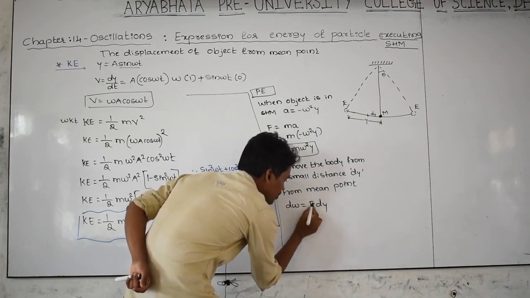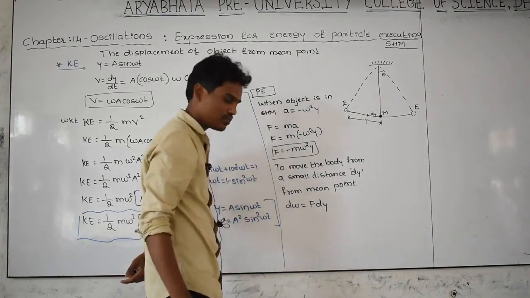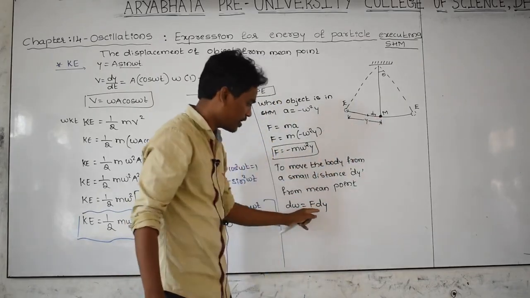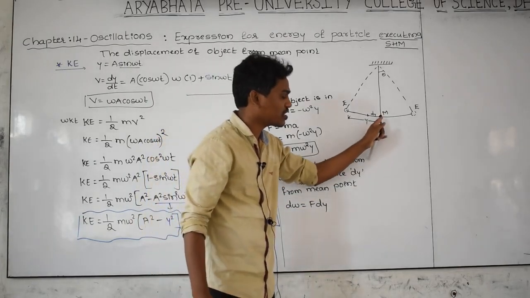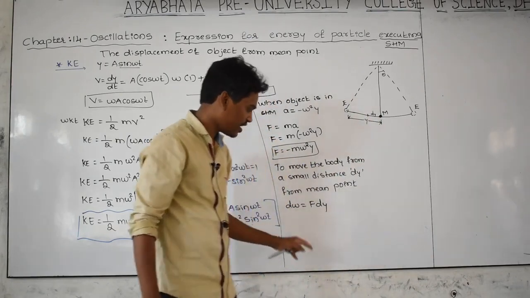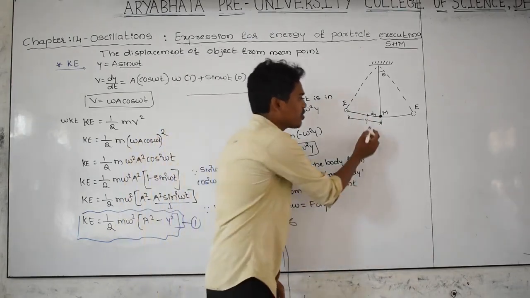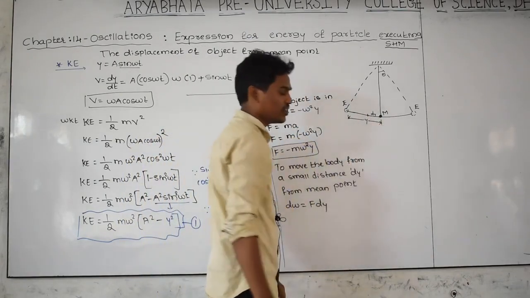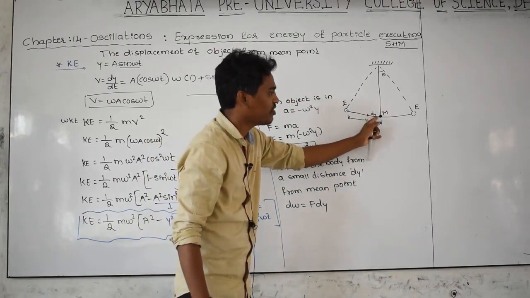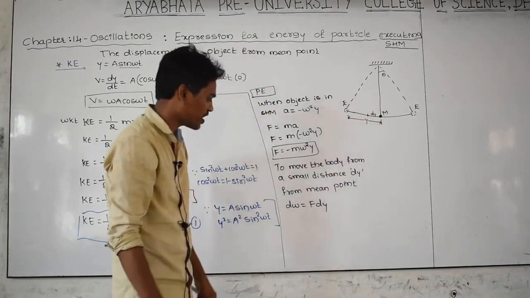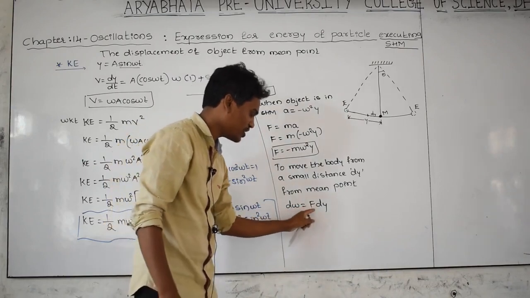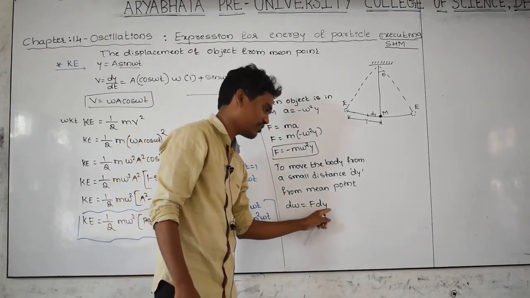This is force into displacement. What is F? Force acting on the body in this direction. What is dy? This is a smaller displacement from the mean point to this point. After applying F as a force, the body is displaced by dy. Then, in order to displace a smaller distance dy, how much work has to be done on the body? That smaller work done has to be force into the smaller displacement, that is dy.